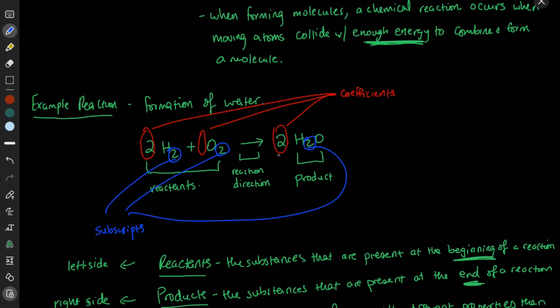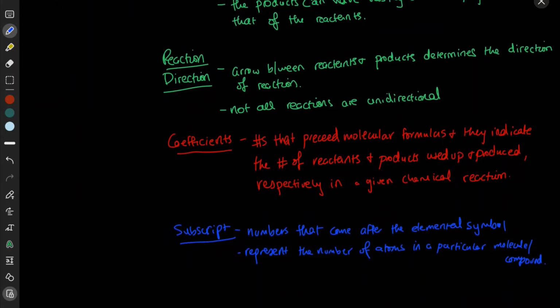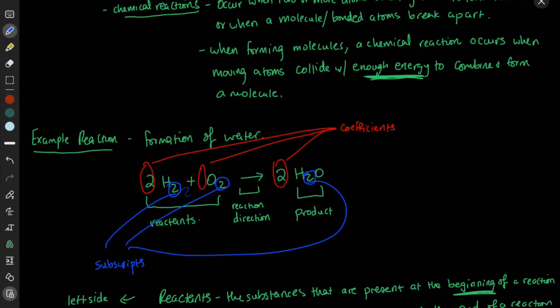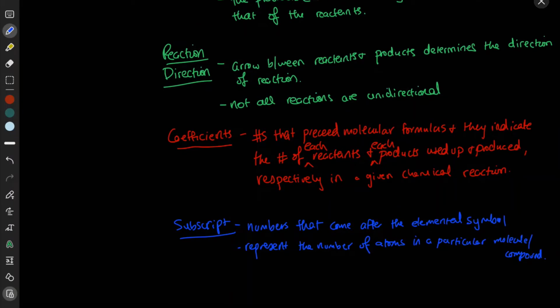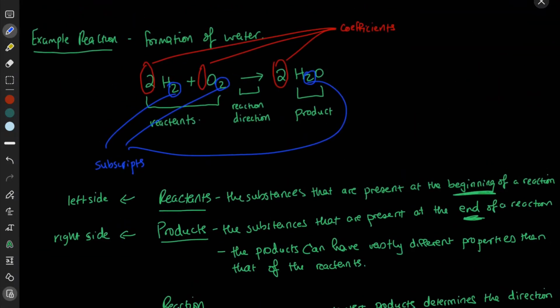Each reactant will have a single coefficient because it represents the number of each reactant and each product. Whereas the subscripts represent the number of atoms present in a particular molecule or compound. There's going to be one subscript per elemental symbol.